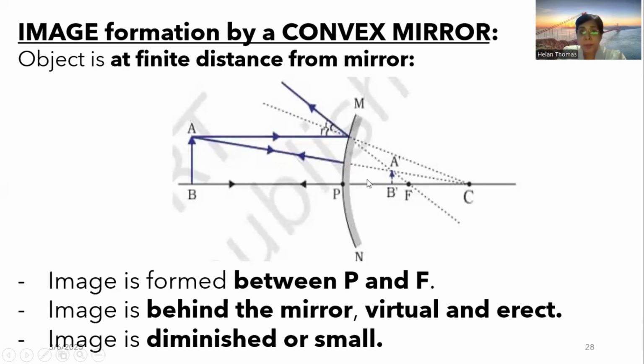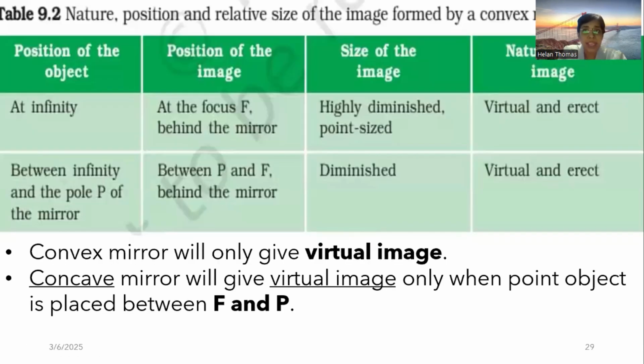Okay, so the image is formed between the pole and the focus of the convex mirror. The image is formed behind the mirror. Any image formed behind the mirror is going to be virtual and erect. And the image is a small image. These are the characteristics of the image by a convex mirror when the object is at a finite distance from the mirror. Okay, the image is formed between the pole and the focus behind the mirror, virtual, erect, and the image is diminished or small. And this is exactly the table given by the NCERT, the summarization of what we have just discussed.